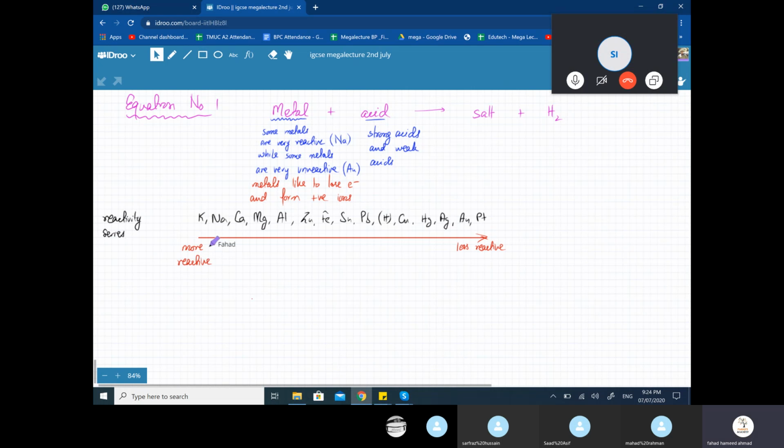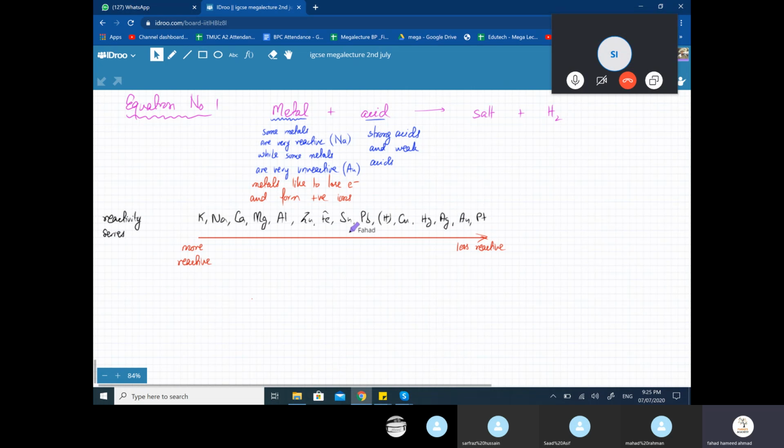Especially these group 1, the first few elements are from group 1. So they're extremely reactive. They like to lose electrons very easily. But as you move to the right, they don't really like to lose electrons. So you make wires out of copper. Why? Because you know that copper is going to last for 30 or 40 years and it's not going to rust. It's not going to react. Copper is not going to lose its electrons. Copper is going to remain as copper. The same is true for gold and silver.